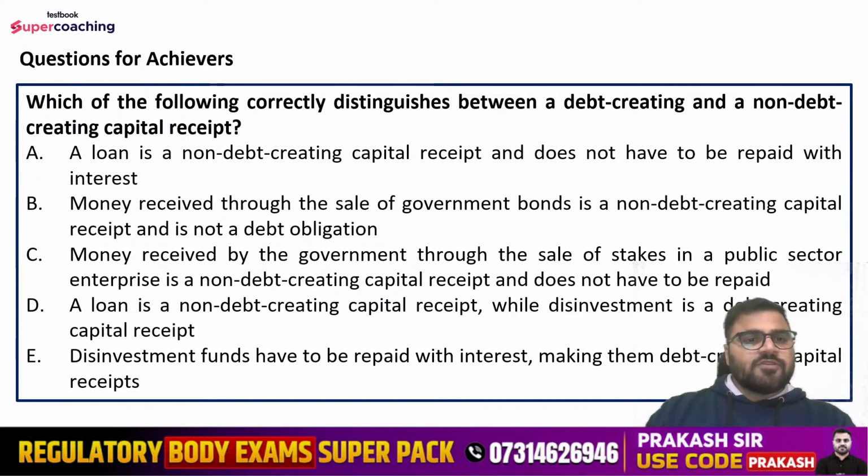The question is: which of the following correctly distinguishes between a debt creating and non-debt creating capital receipt? Options are: a loan is a non-debt creating capital receipt and does not have to be repaid with interest. Money received through the sale of government bonds is a non-debt creating capital receipt and is not a debt obligation. Money received by the government through the sale of stakes in a public sector enterprise is a non-debt creating capital receipt and does not have to be repaid. A loan is a non-debt creating capital receipt, while disinvestment is a debt creating capital receipt. Disinvestment funds have to be repaid with interest, making them debt creating capital receipts.